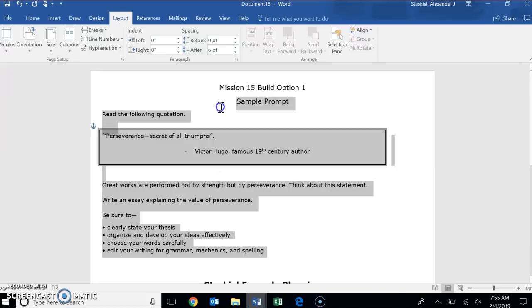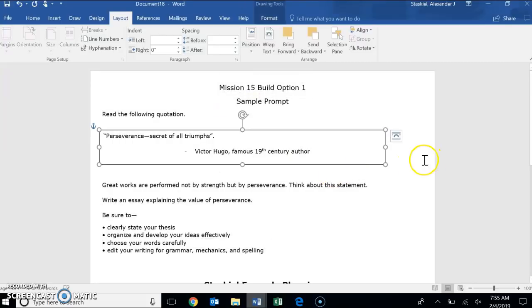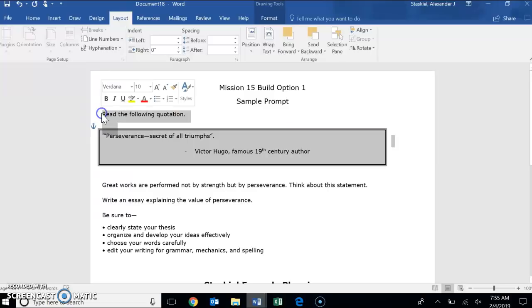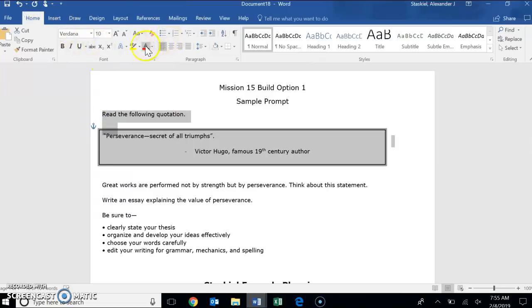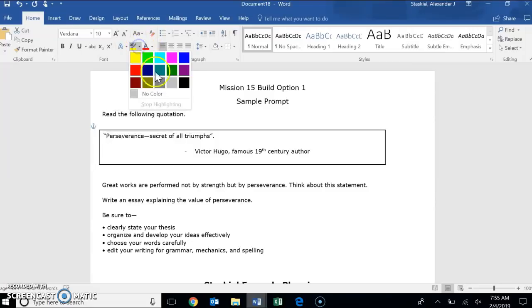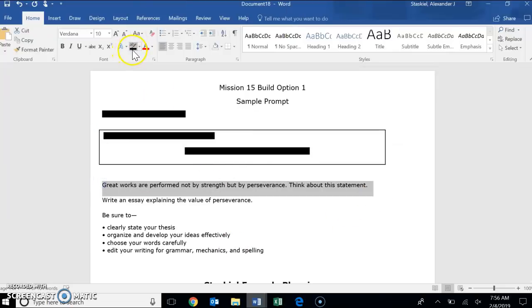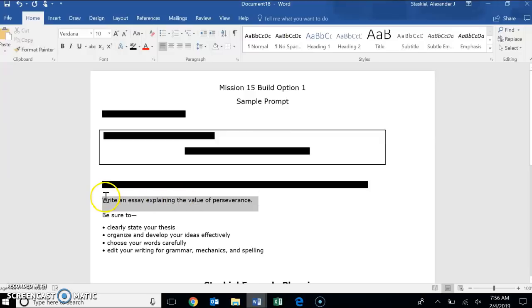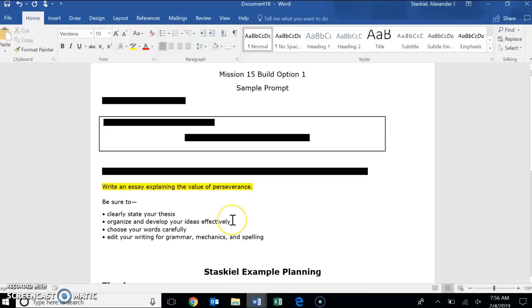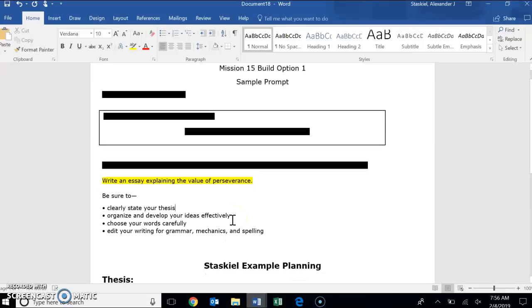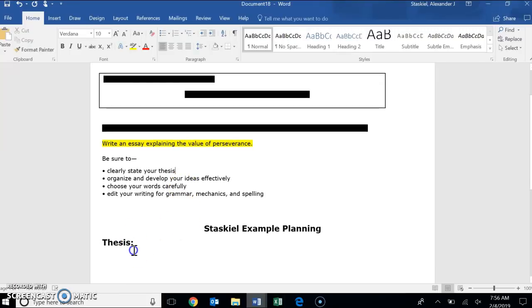This is a prompt right here. I've taught you this before, but just as a reminder, we do not read the quote. The quote is designed to, well, sometimes it works and sometimes it's designed to trick us. So I don't even bother reading it. We don't even read the sentence after the quote. The only sentence we read is the one starting with these four words, write an essay explaining. For this one, it's write an essay explaining the value of perseverance. That's the only sentence that we need to read in a prompt because it's the only sentence that tells us what to do. Now that I have the prompt, I'm going to start planning my thesis.